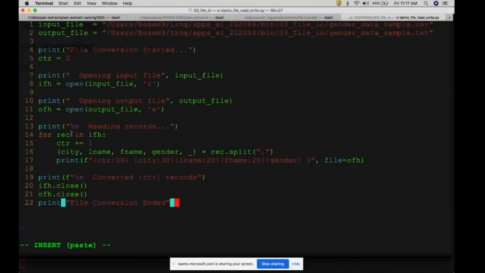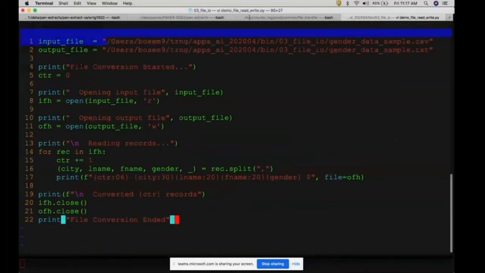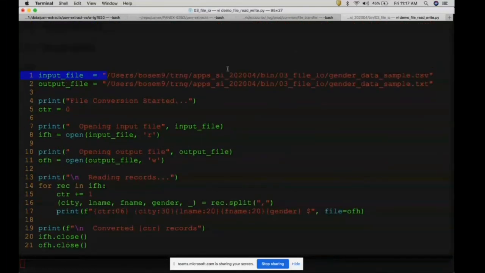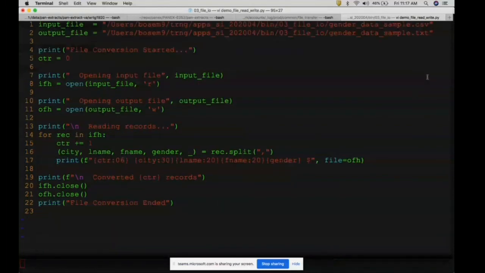What I am going to do is copy this file. I think it is here only. So let me remove the.